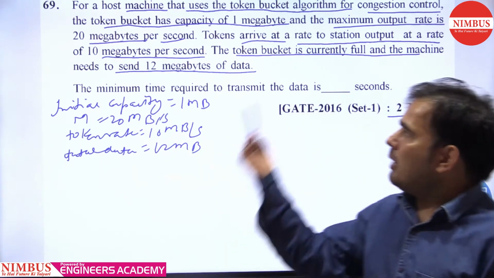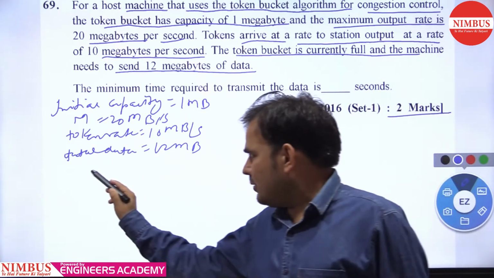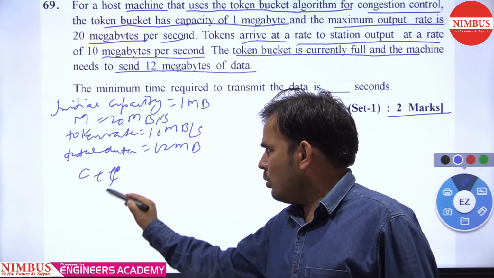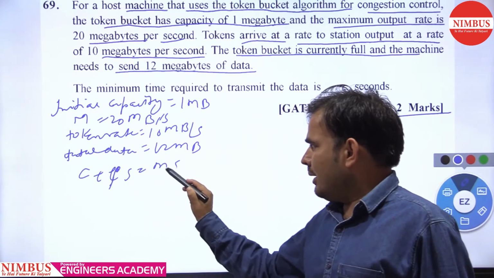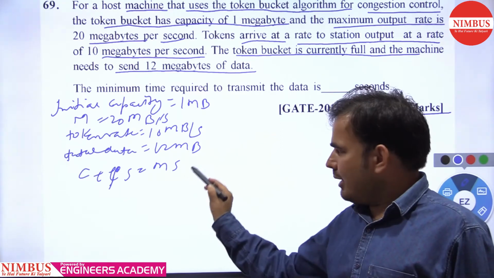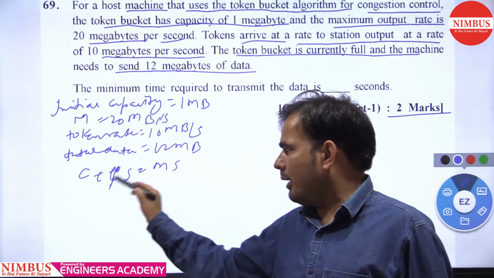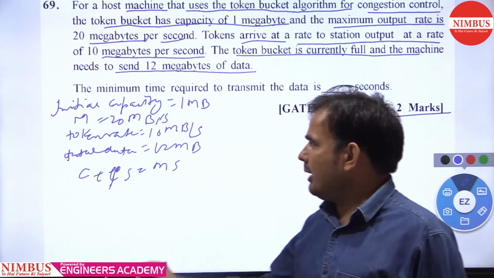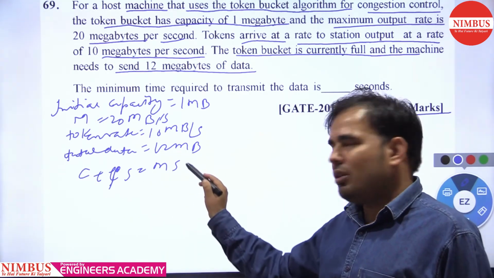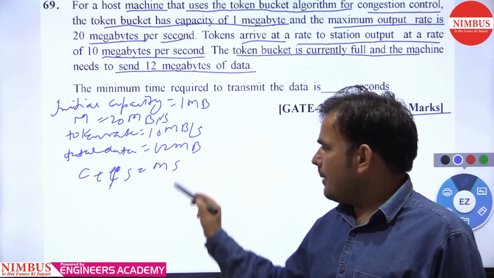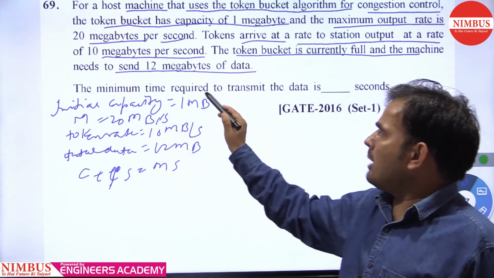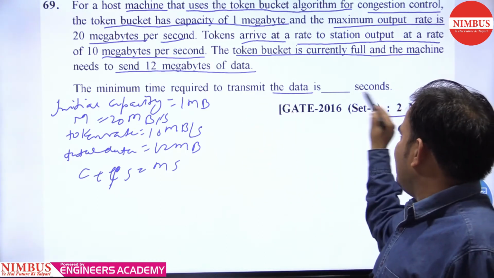There is a formula in the token bucket algorithm: C plus rho S equals M S. Here M is the output rate, S is the maximum velocity traffic time, rho is the token rate, and C is the initial capacity. Everything is given, and we need to calculate the time. It is asking for the minimum time required to transmit the data, in seconds.